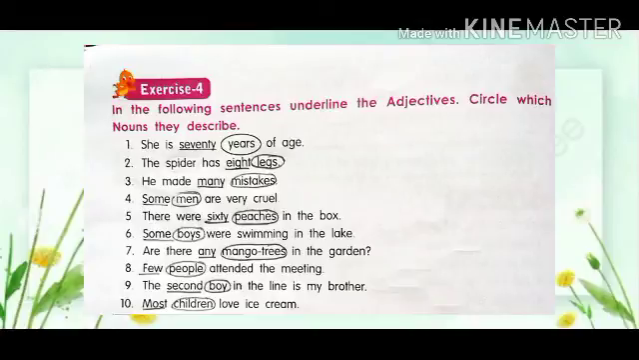Seventh, are there any mango trees in the garden? Circle mango trees and underline any because any is an adjective and mango trees are nouns. Eighth, few people attended the meeting. Underline few and circle people. Few is an adjective and people is a noun. Ninth, the second boy in the line is my brother. Underline second and circle boy because second is an adjective and boy is a noun.